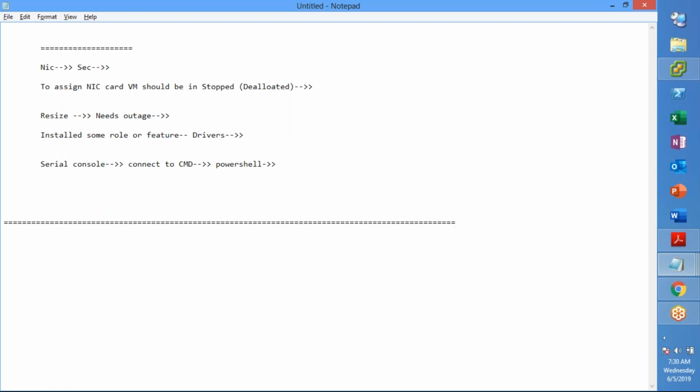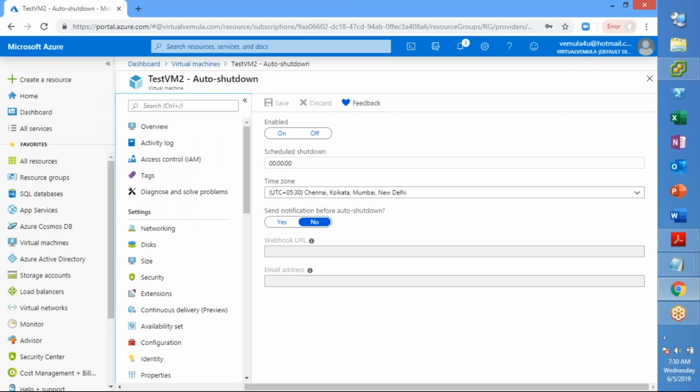Hi Vijay, we can't change resources online, like the memory or CPU? No, that option is not available. So you are saying that when the machine is live, you want to increase the resources of the machine? Correct. No, that is not possible. And also, while selecting sizes, we can't customize, like I want to change only the memory to 1 GB.